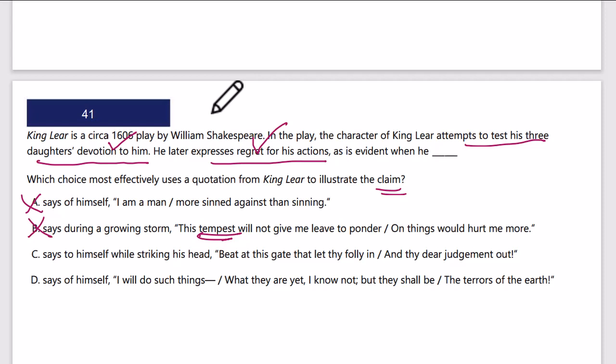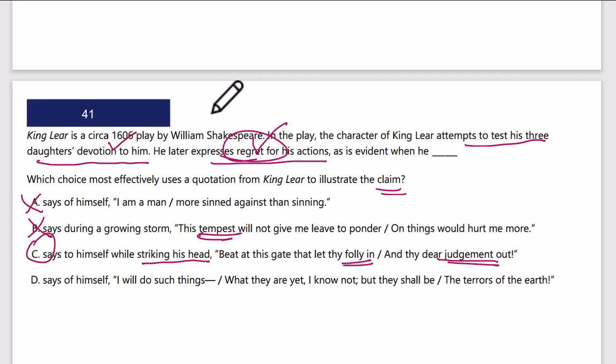C, says to himself while striking his head. Okay, that's not good. He's striking his head. He's upset with himself because he's beating himself about something. That could show regret. Beat at this gate that let thy folly in and thy dear judgment out. So folly in, bad decisions in, dear judgment out, good judgment out. So yeah, he's regretting some action he did. Maybe that was testing his three daughters' devotion. This is probably the right answer.